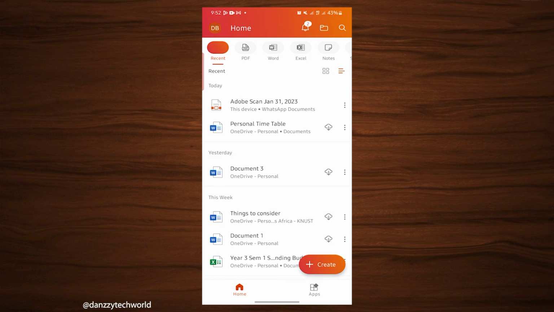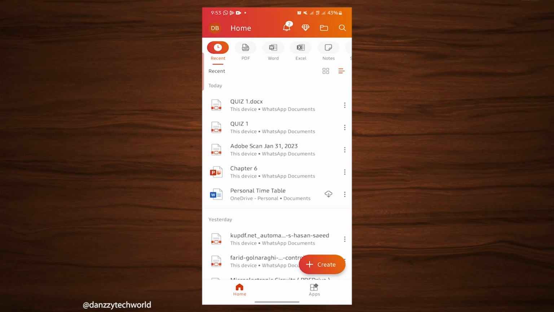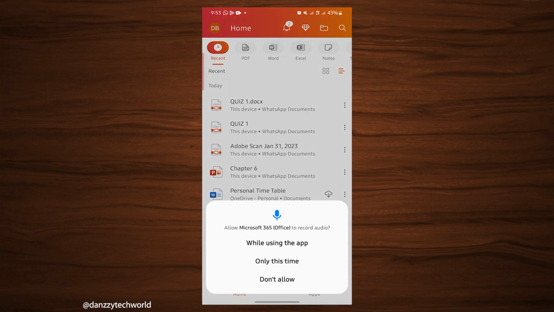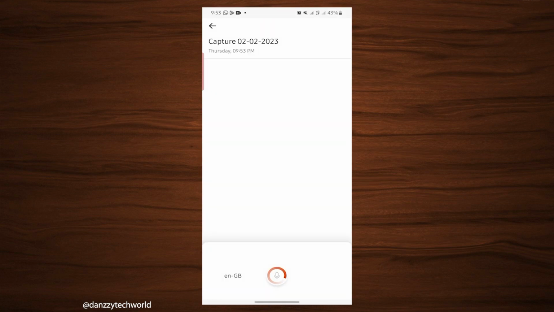And this is how its interface looks like. Tap on the Create button and then tap on Voice. Give it the required permissions and then you are good to go. Once the voice is open, it will begin to transcribe whatever you say. Let's try reading the sentence that we read from the book earlier on.